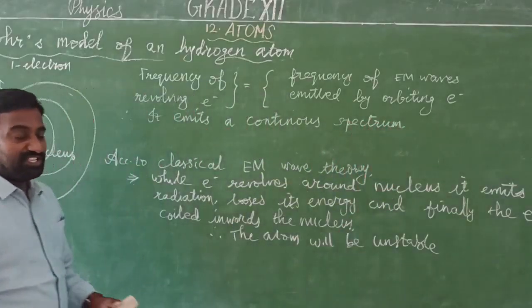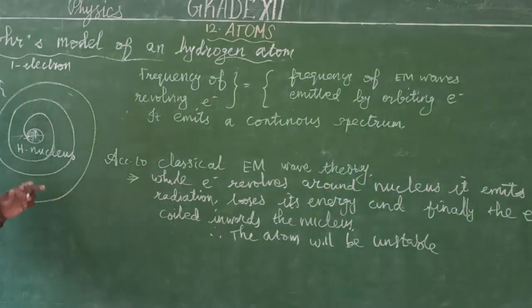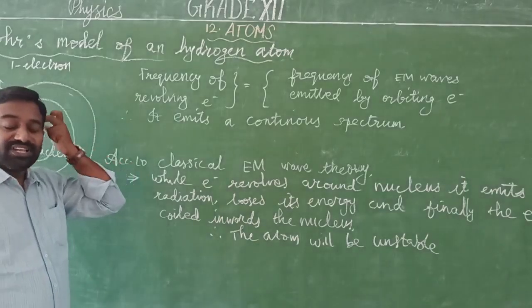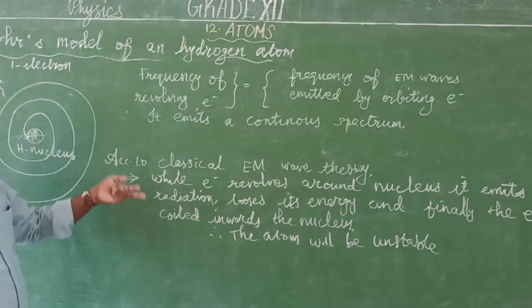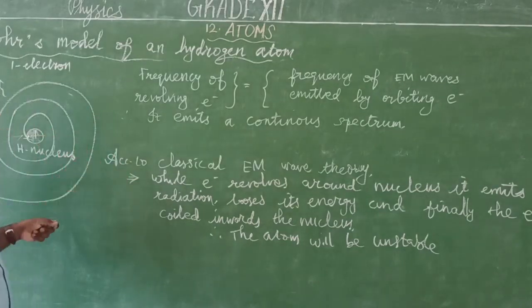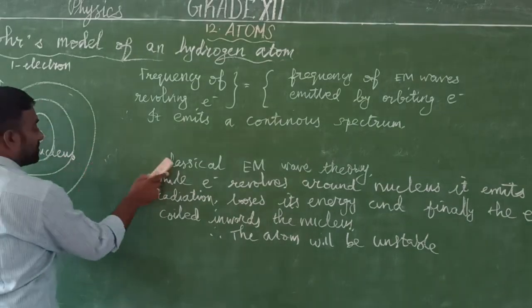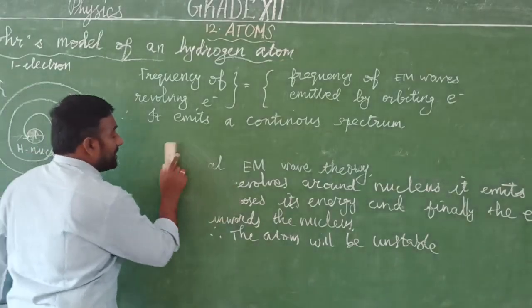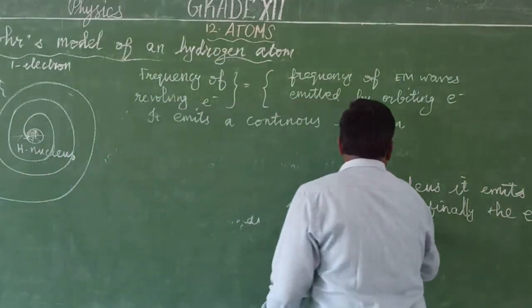Therefore, it emits a continuous spectrum. But actually, we know that for a hydrogen atom, we observe only the line spectrum: it emits the line and absorbs the line. The actual spectrum observed for the hydrogen atom is a line spectrum, which totally contradicts this classical wave theory. That's the classical wave theory's failure, as with the photoelectric effect in the previous lesson. Here, it emits a continuous spectrum according to the classical wave theory, which contradicts